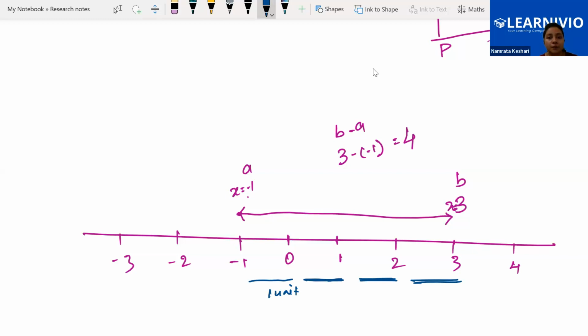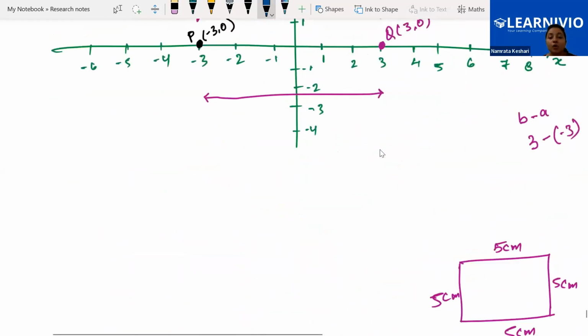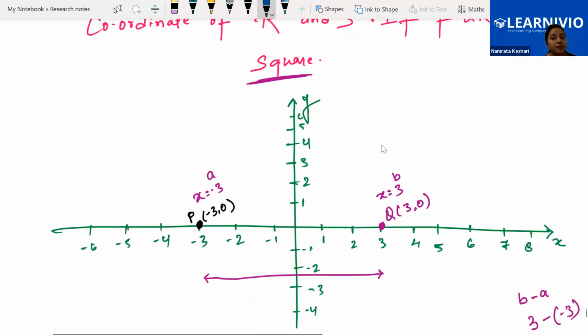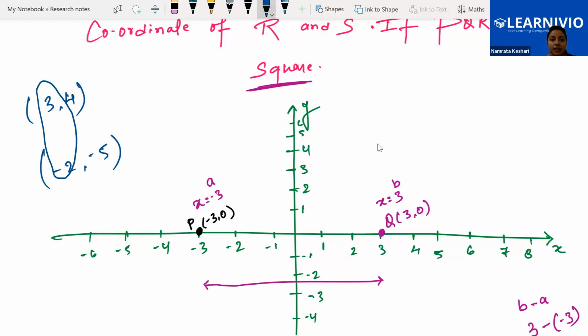So this is the formula for finding the distance between 2 points on the number line. Okay, b minus a. Similarly we will be able to find the distance when we are talking about the Cartesian system where x coordinate and y coordinate is there, and when we will be taking b minus a, then we must take the same. Like if the coordinate is 3, 4 and the other coordinate is -2, -5, then b minus a means either we will be taking x and x, or we will be taking y and y. Then only we will be able to find the distance. Okay, we will not mix up everything over here.